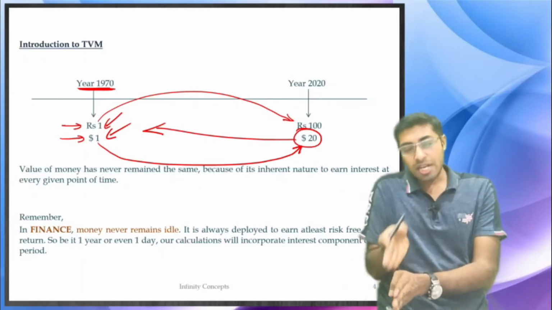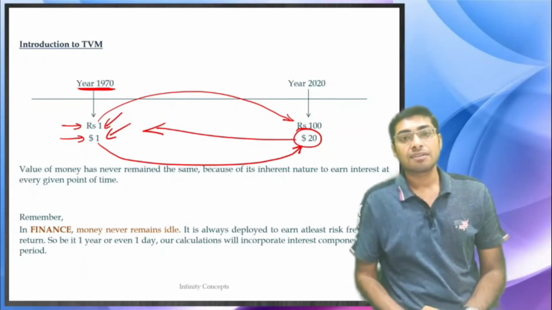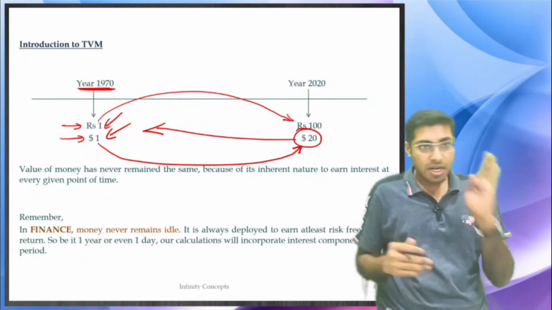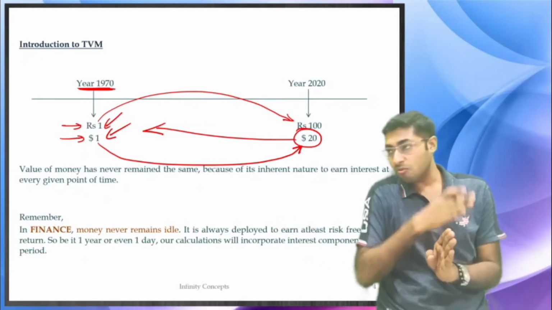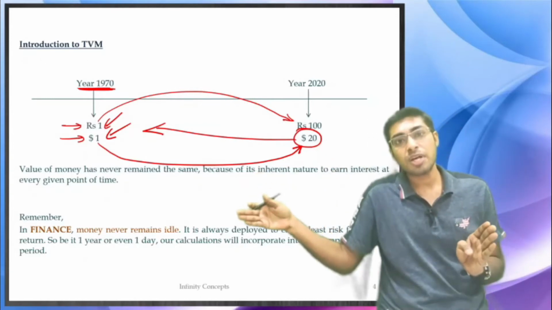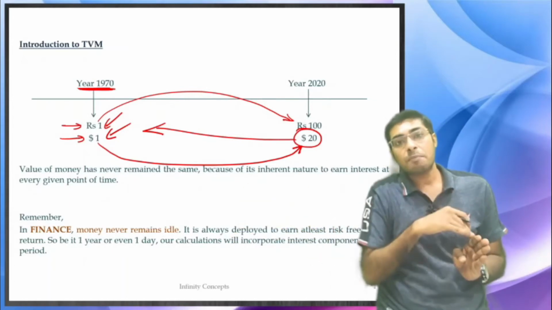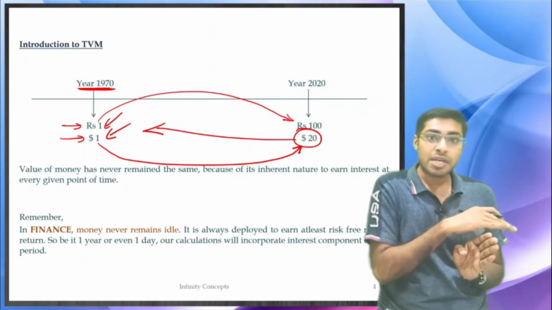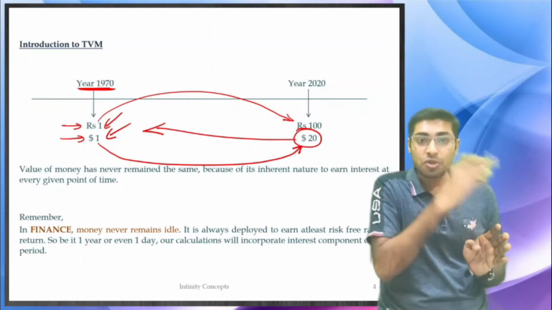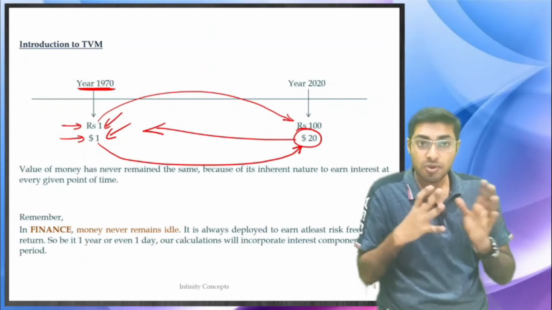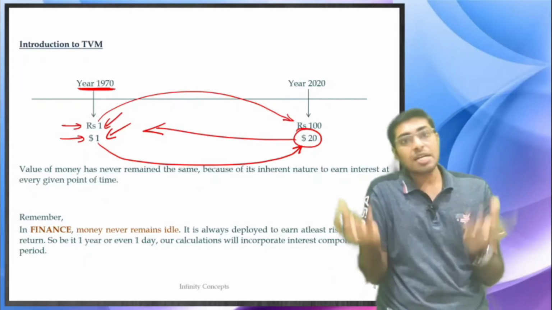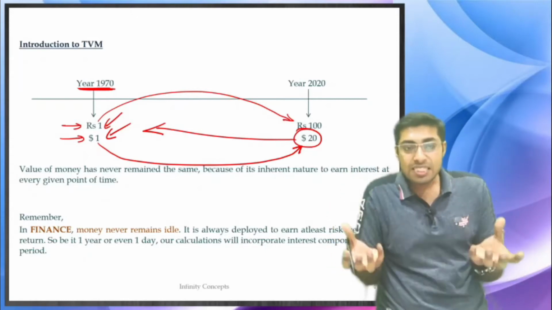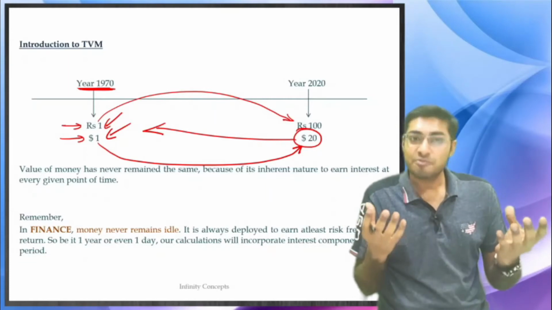$20 today, what was that 50 years back? So either you go ahead, 1 rupee becoming 100 rupee today, or 200 rupees today, that is what you need to calculate. Or you need to calculate backwards. 100 rupee, what was that 50 years back? Was it 1 rupee, or half a rupee, or 2 rupees, or 1.5 rupees? What was that? The value in equal terms, what it was. This is what we mean by time value of money.